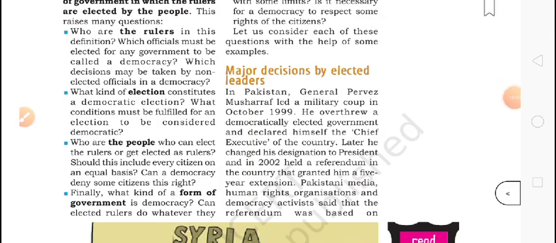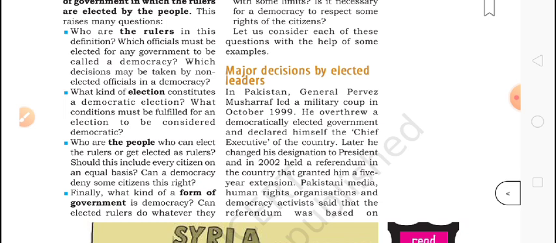Okay, so who are the rulers? First, we will know this. Then, what kind of election constitutes being elected by the people? What kind of election constitutes a democratic election? We want a free and fair election. It means no cheating should be there.